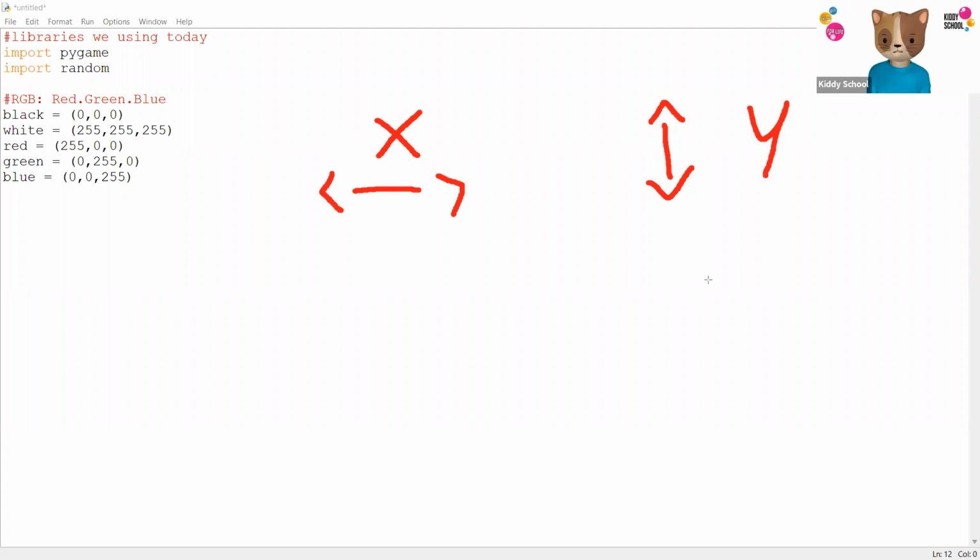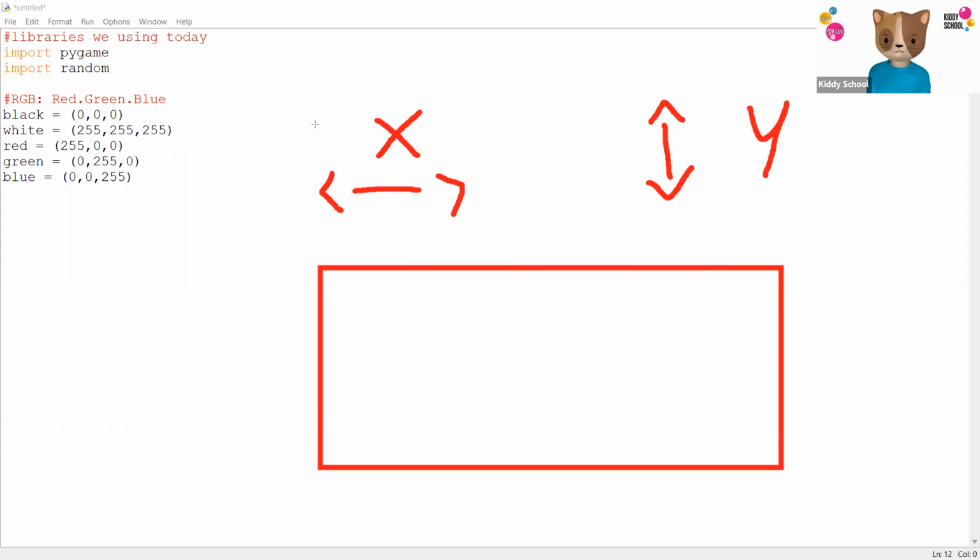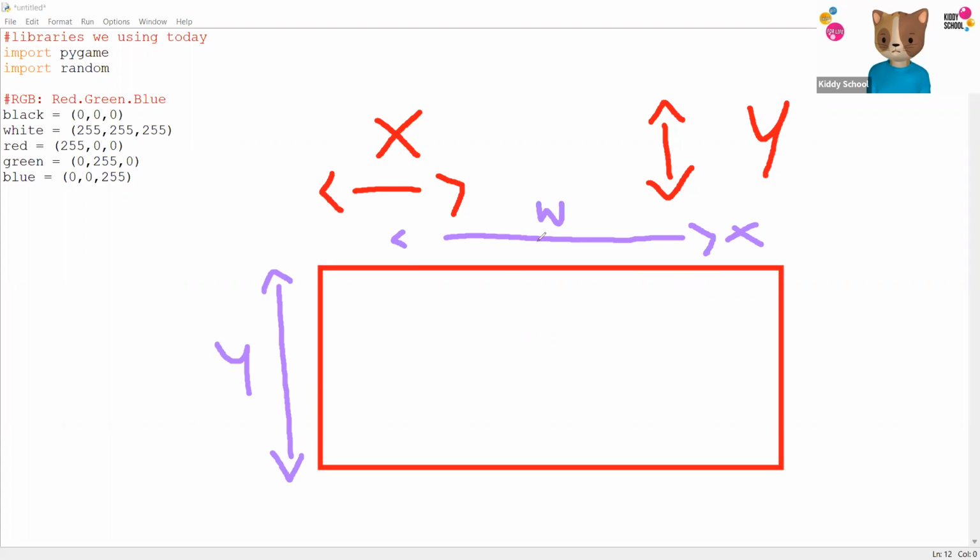So let's say your game screen is going to look like this, and it is going to have two lines, the x-axis, which is the horizontal line this way, and the y-axis, which is the vertical line like that. Now we have two lines. We can name this width, and we can name this height.